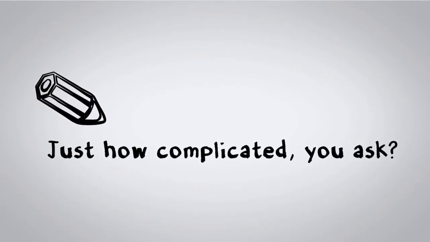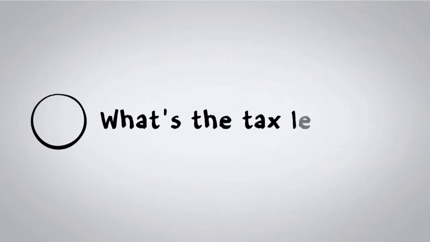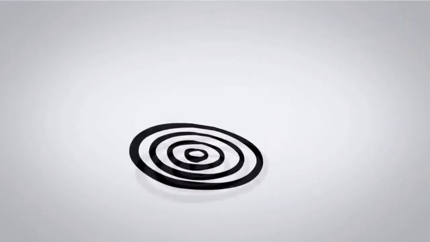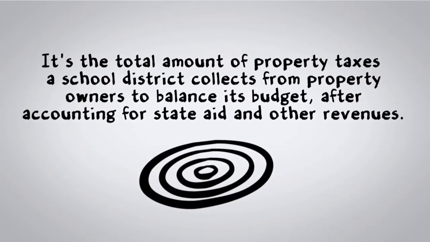Well, you start with the prior year total tax levy. Wait, what's the tax levy? It's the total amount of property taxes a school district collects from property owners to balance its budget, after accounting for state aid and any other revenue sources.